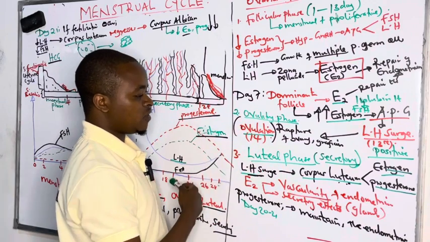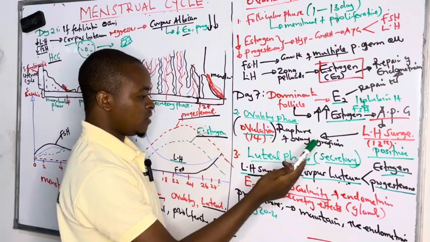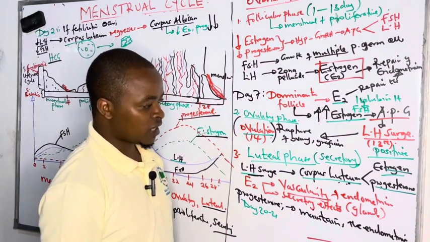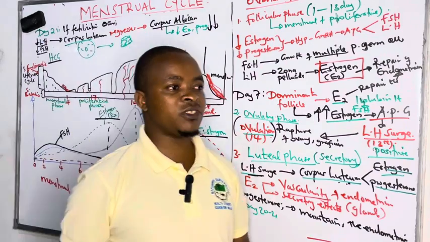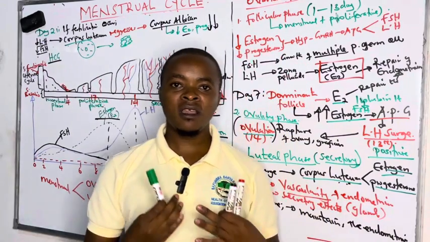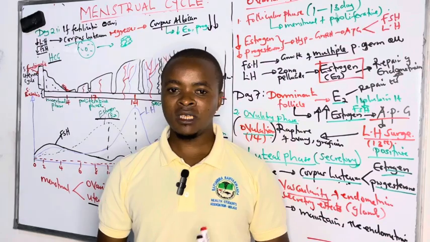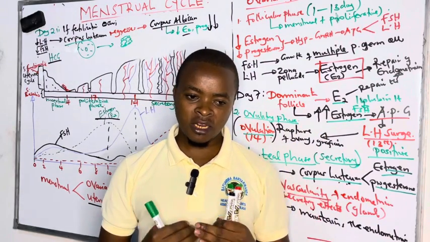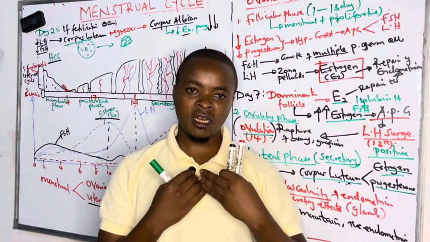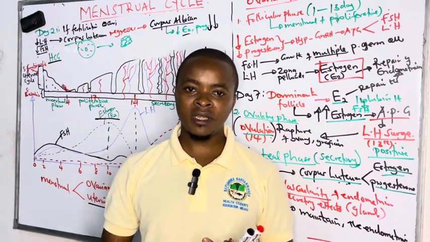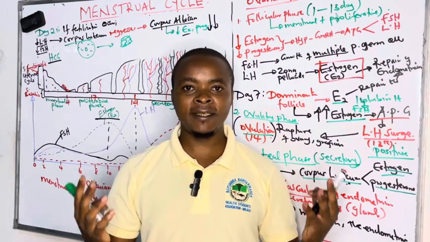at day 14. Then the luteal phase, which we have seen that after rupture, the luteinizing hormone supports the growth of the corpus luteum, which produces estrogen and progesterone. Estrogen continues to repair and increase the vascularity and blood supply of the endometrium, whereas progesterone is maintaining.